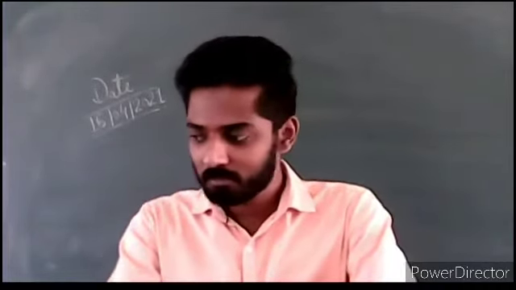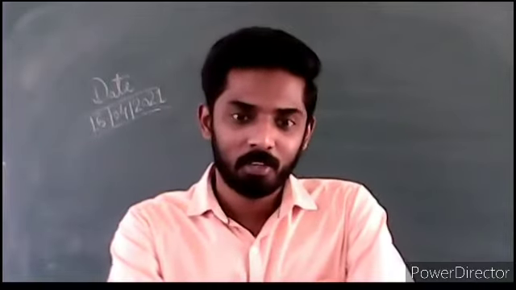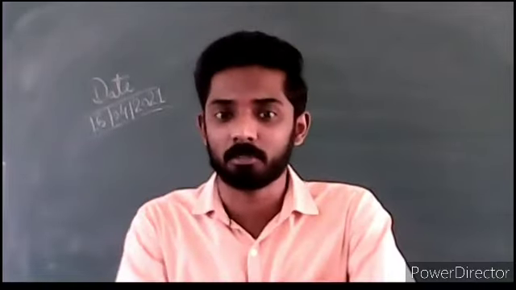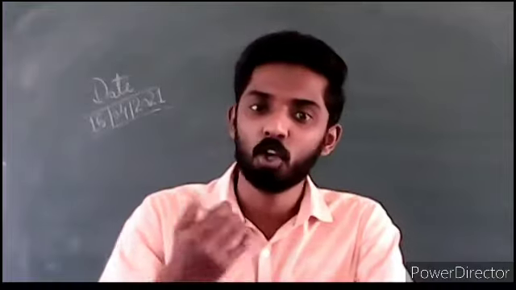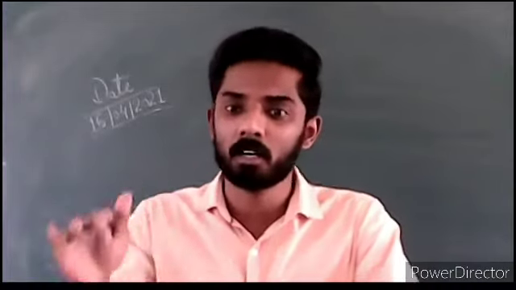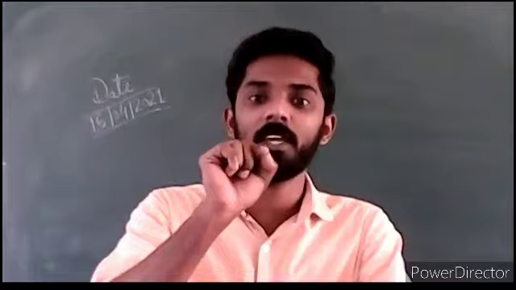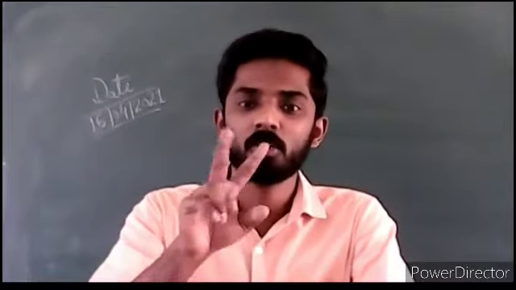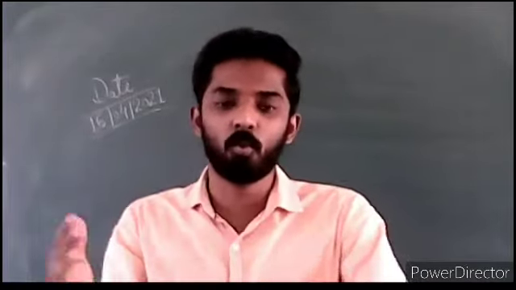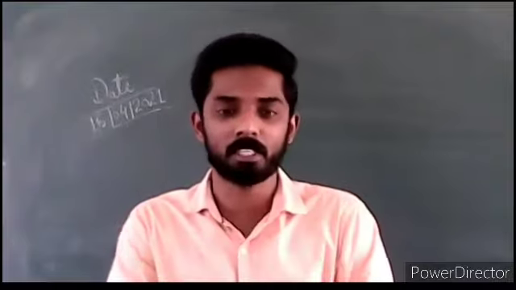I'll give an example. I have never known a more kind-hearted person. So here the word kind-hearted. These are two words, kind and hearted, so we put them together and make an adjective.